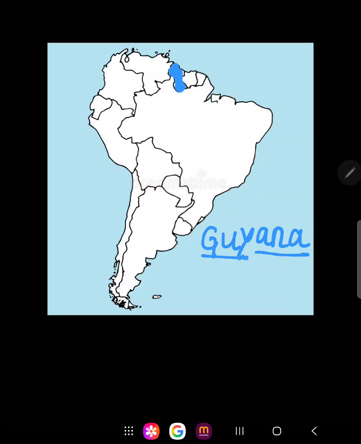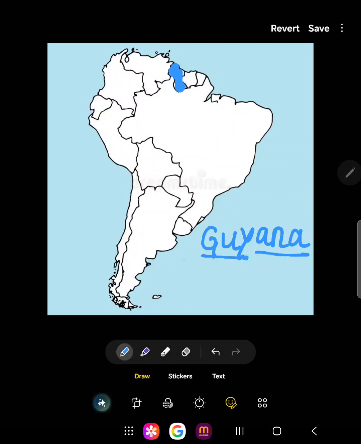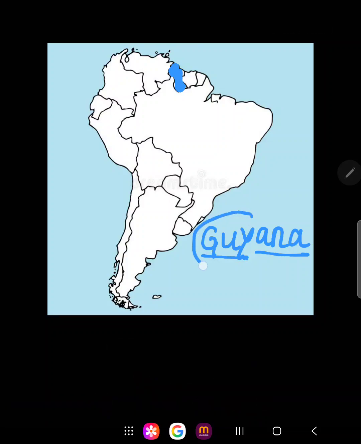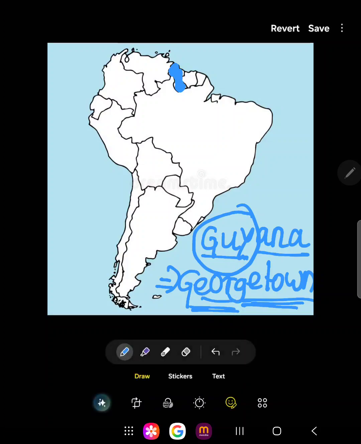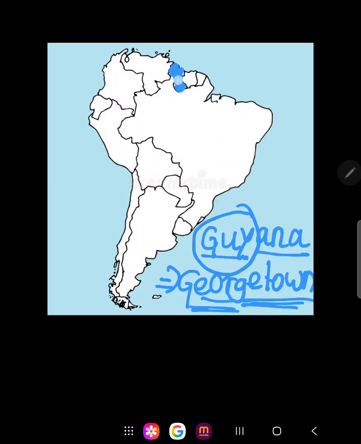Consider it a brother of French Guiana. How would you remember Guyana's capital? Let's circle Guy. Who is the guy? The guy is Georgetown. Georgetown is the capital of Guyana. The only difference between this Guyana and this Guyana is that here Guyana starts with GUY, and here Guiana starts with GUI.